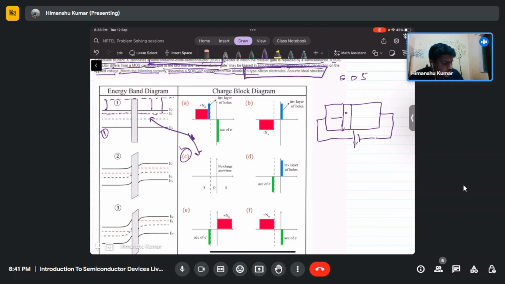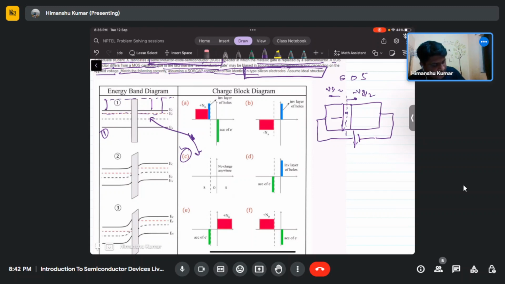So here this is positive. Since this is symmetric, the potential will be 0 at the symmetry point of the two junctions. On one side the negative potential, minus Vg by 2, will be there, and on the other side Vg by 2 will be there. So the total potential drop across this will be Vg by 2.